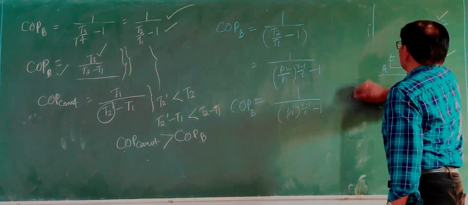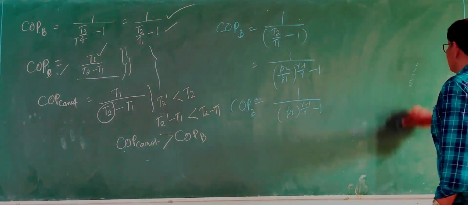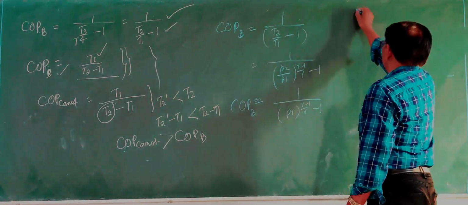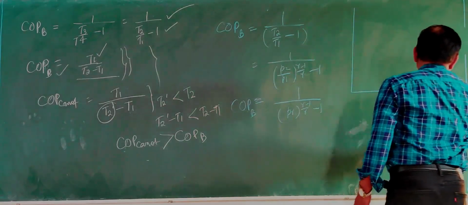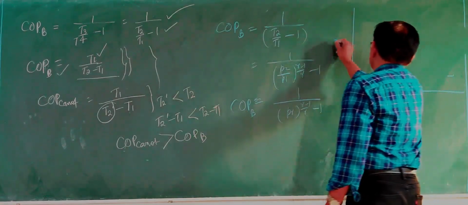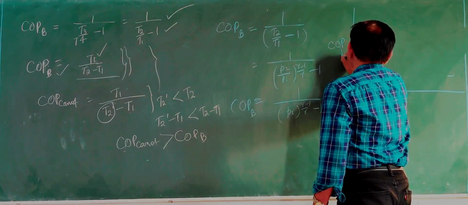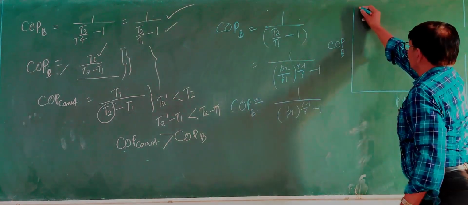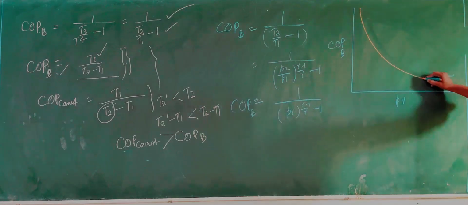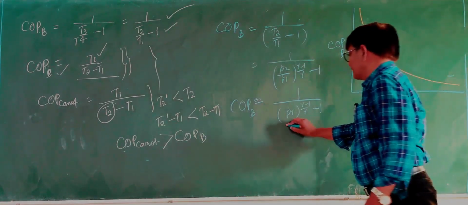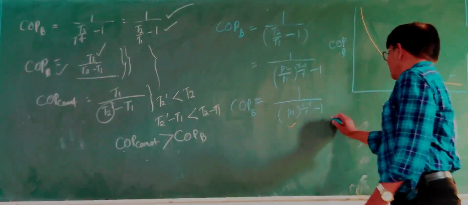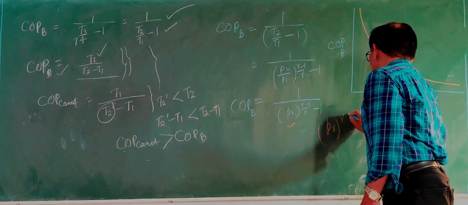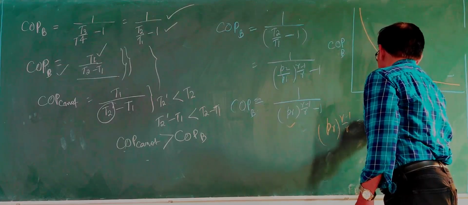If we draw this graph, with pressure ratio here and COP of the Brayton cycle here, you will find a relationship like this. COP will continuously decrease with increase of pressure ratio, because pressure ratio is related to this quantity T2 by T1.